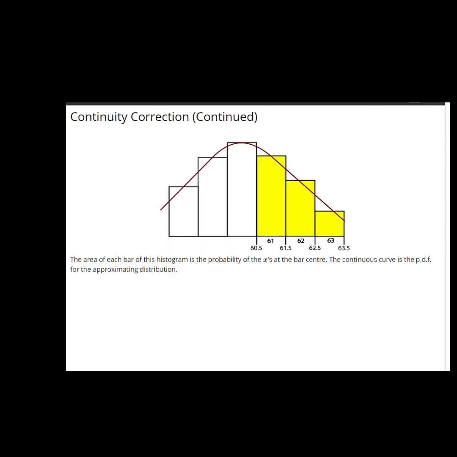But you'll notice, for example, that the bar representing the probability of 61 begins at 60.5 and runs to 61.5. So if we want the area, that's colored yellow in this graph, and we want to approximate it using the continuous curve, we should integrate the continuous curve not beginning at 61, but beginning at 60.5. That change in the boundary point by an amount 0.5 is referred to as a continuity correction.